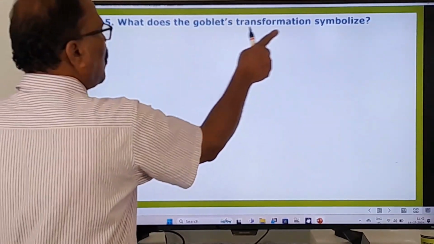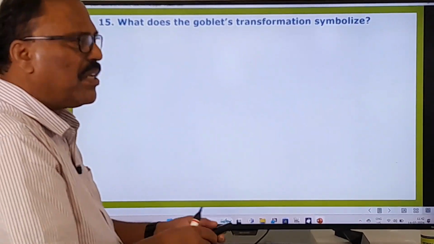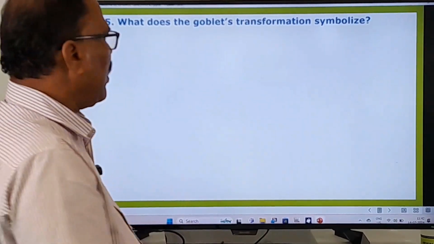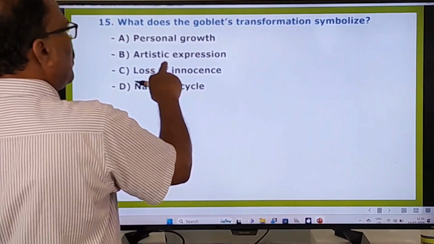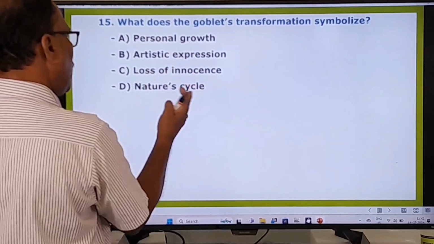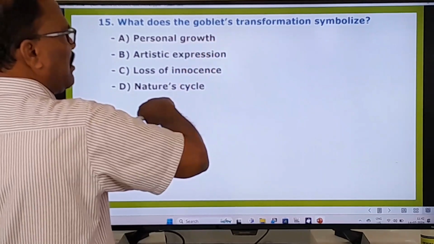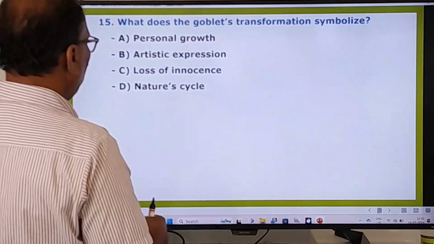What does the goblet's transformation symbolize? Transformation means change from one shape to another shape, right? And what does it symbolize? So here, personal growth, artistic expression, loss of innocence, nature's cycle. What does the goblet's transformation symbolize? Is it nature's cycle? No. So you know the answer. You can choose that right one.